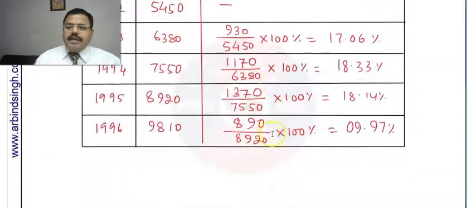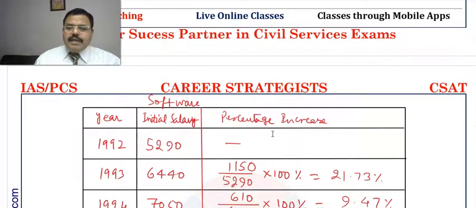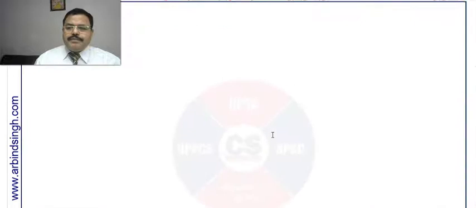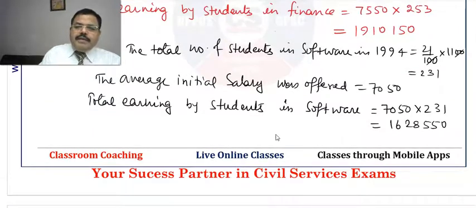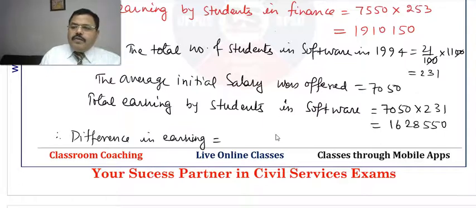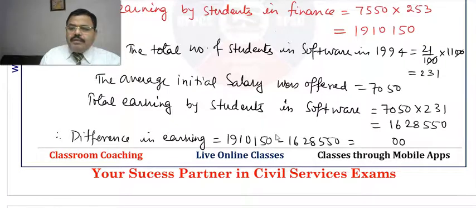Therefore the difference in earning is given by 1910150 minus 1628550, and that is how much? 50 minus 50 is 00, 11 minus 5 is 6, 9 minus 8 is 1, and so on. So 281,600 is the answer to this question.